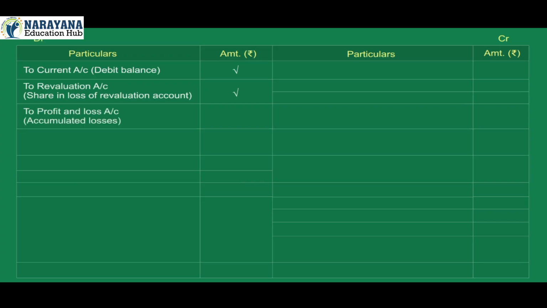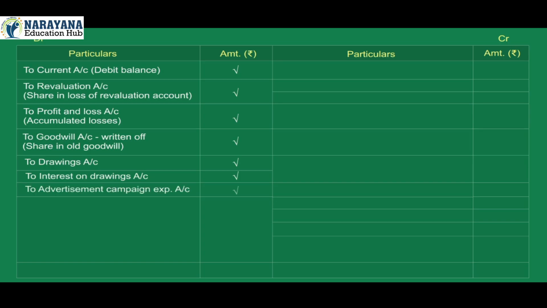Deceased partner's capital account. Debit particulars amount, credit particulars amount. On debit side, to current account, debit balance, to revaluation account, share in loss of revaluation account, to profit and loss, accumulated losses, to goodwill account, written off, that is, share in old goodwill, to drawings account, to interest on drawings account, to advertisement campaign expenditure account, to profit and loss suspense account, share in loss till the date of death. Total of debit side.